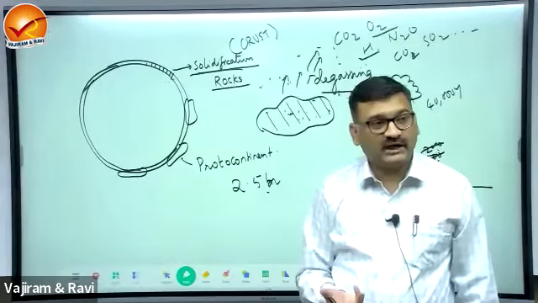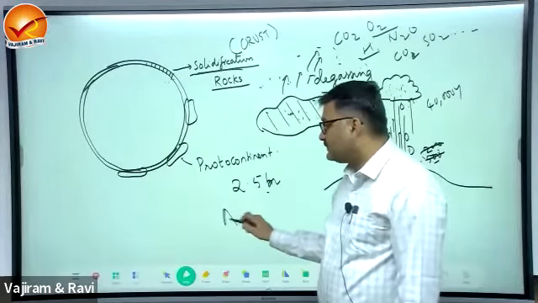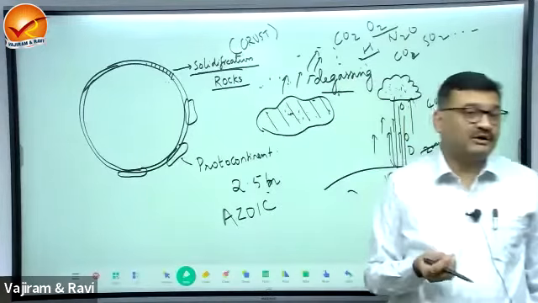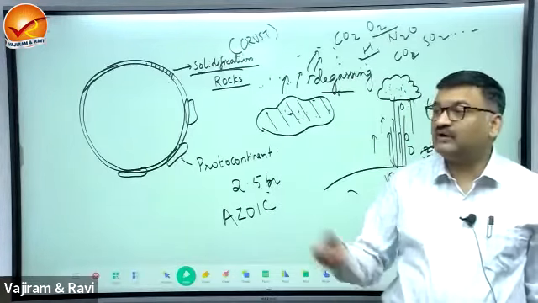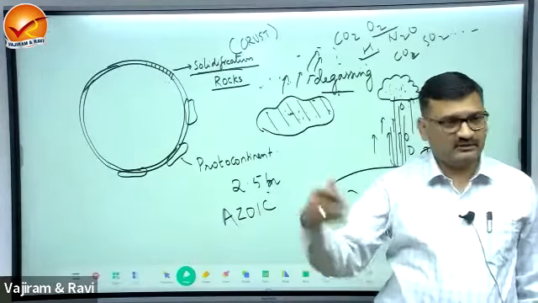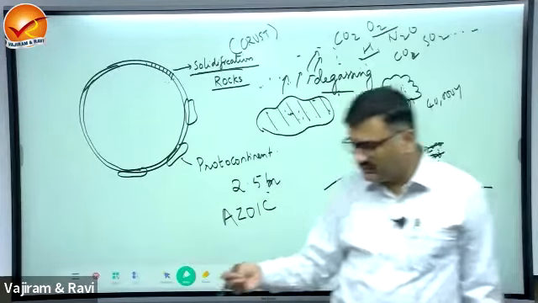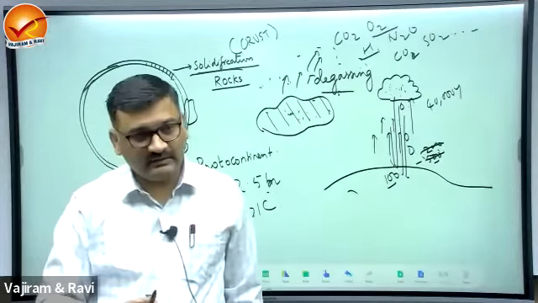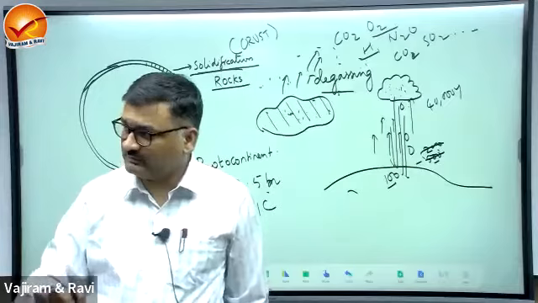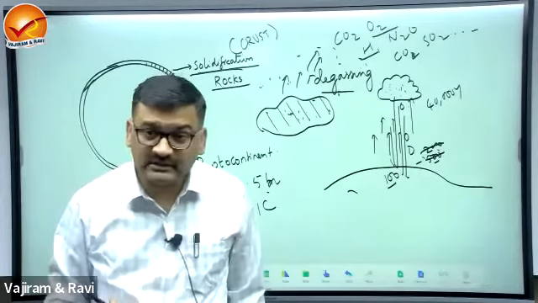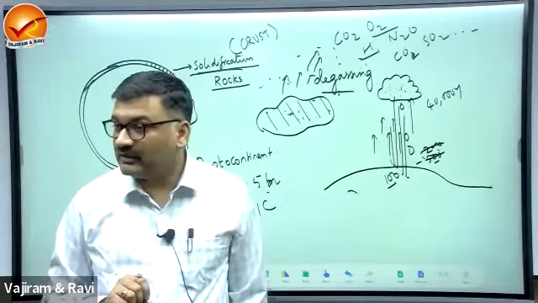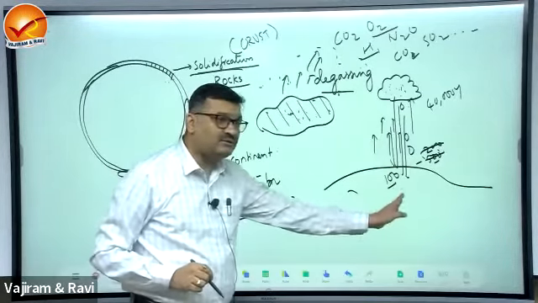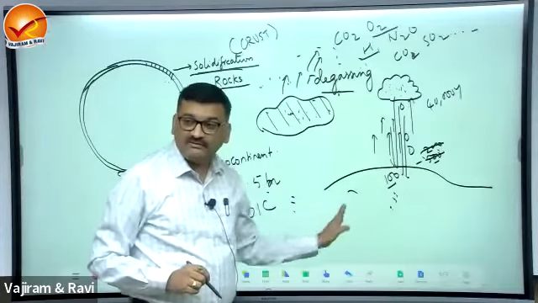So in the first 2.5 billion years, there was no life. This period is known as the Azoic period. Azoic means without life. After that, maybe another 1 billion years it took for small organisms to come into existence, and well-established life is only of the last 1 billion years.